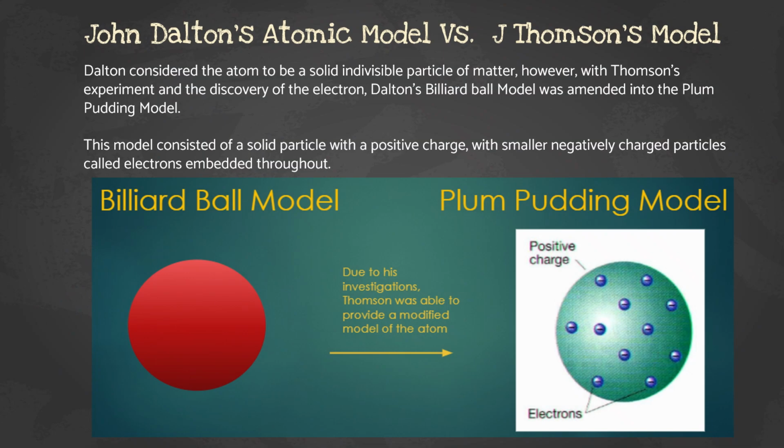So Dalton's model versus J.J. Thomson's model. Dalton considered the atom to be solid and indivisible. However, with Thomson's experiment and the discovery of electrons, Dalton's billiard ball model was amended to the plum pudding model. So this model was a solid particle with charged particles and smaller negatively charged particles called electrons embedded throughout. So it's one giant positive molecule, and then the electrons are embedded within.